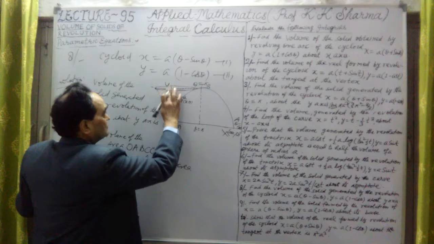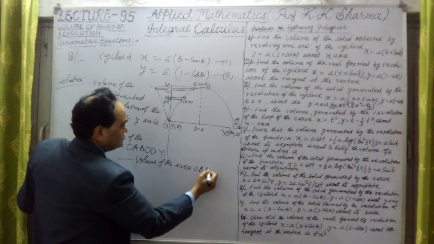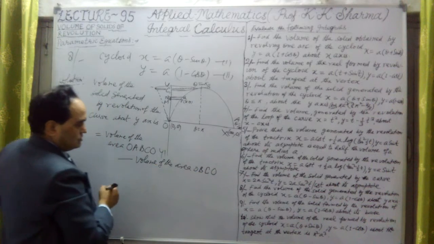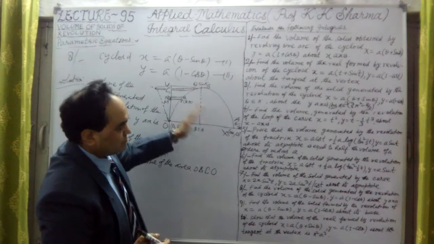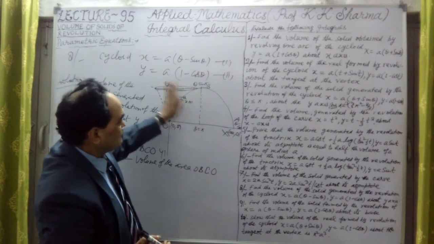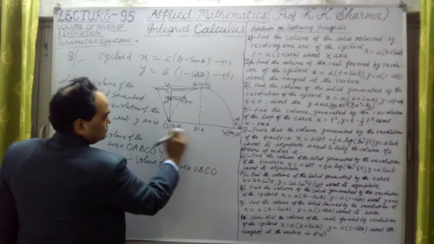This is the C point here. This volume is to be subtracted from this one, and then the whole volume of this curve will be obtained.